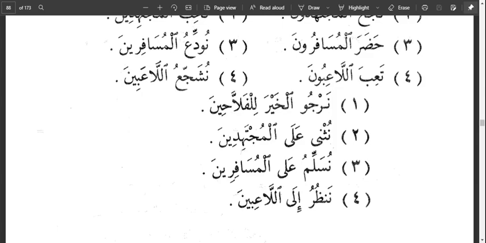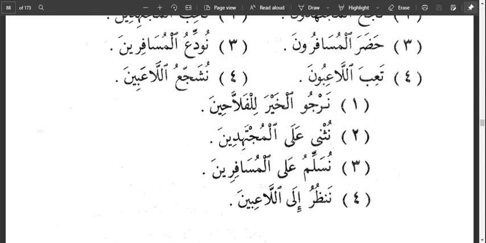Then lastly, nanzuru ila la'ibin. We are watching the players, or we are looking at the players. So ila is also harfu jar. So the word that comes after it will always be majrur. So al-la'ibin is majrurun bil ya'i. So this is how we do the i'rab of jam'ul mudhakkari as-salim.